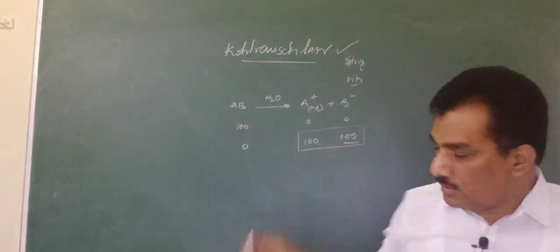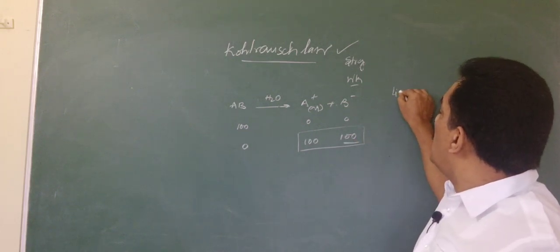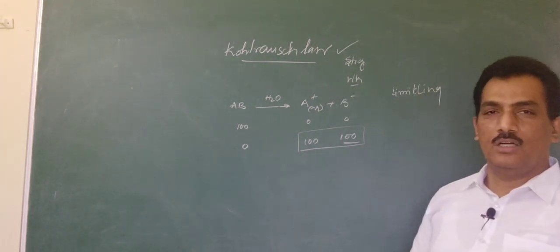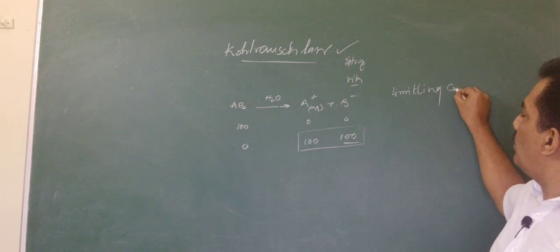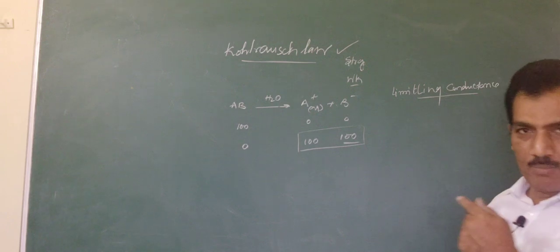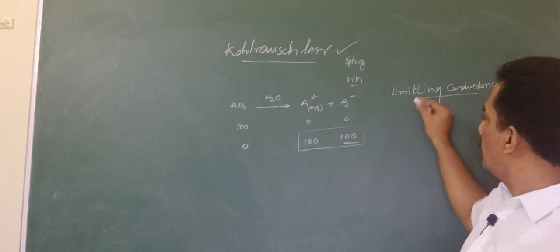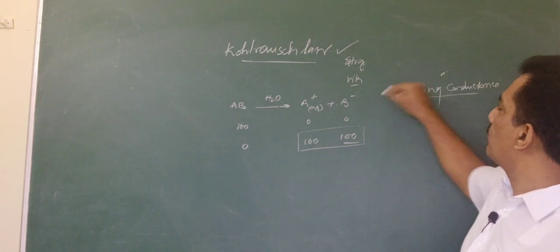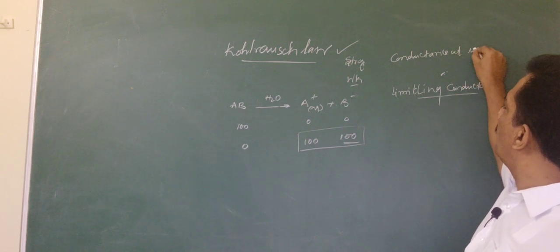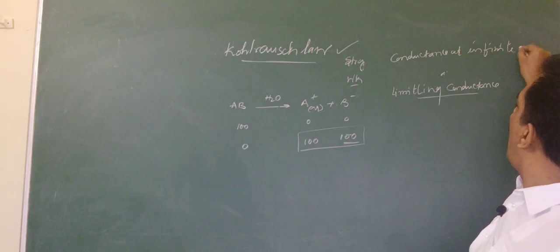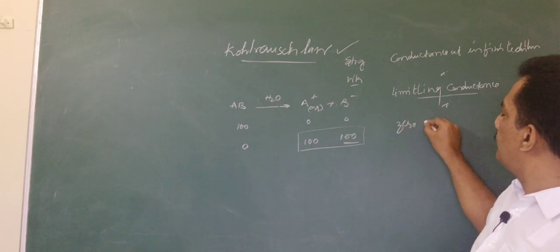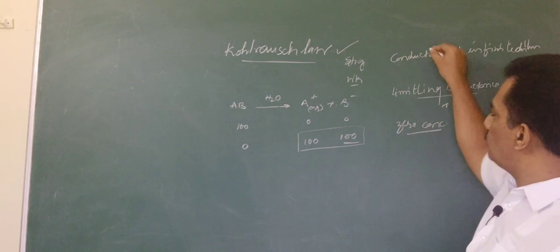And here the third term is limiting conductance, because in some books this word is also used. When you come across it you may get confused, because in previous sessions I never mentioned this word. That's why I am introducing it. Limiting conductance, conductance at infinite dilution, or conductance at 0 concentration, all these terms are the same.